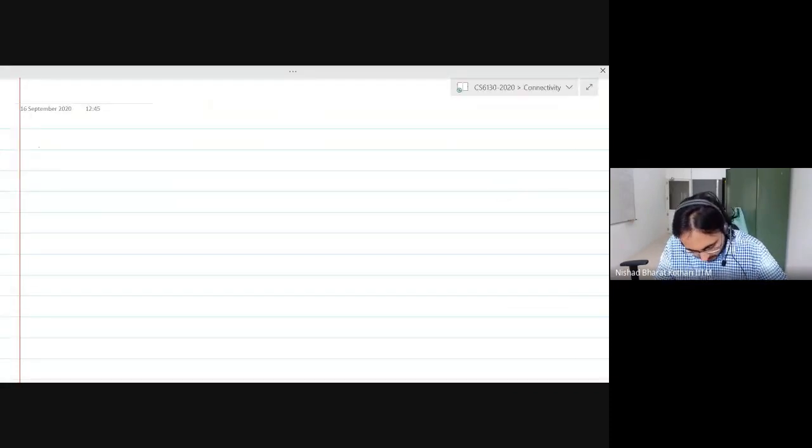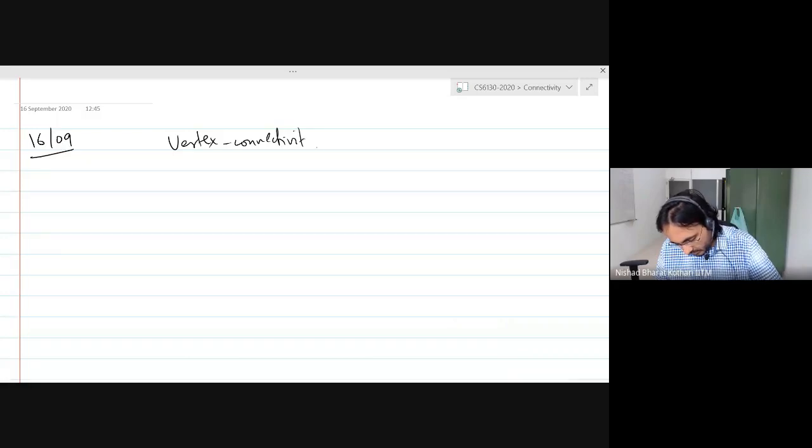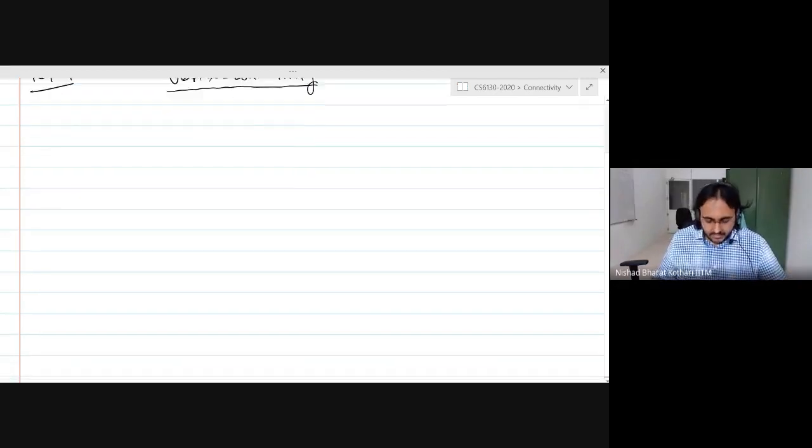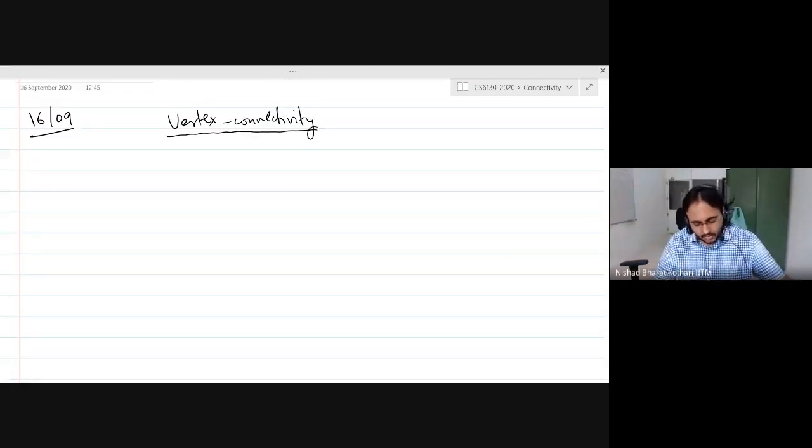So now we are on the same topic and we are switching to vertex connectivity. Good. So let us write down the definition straight away.